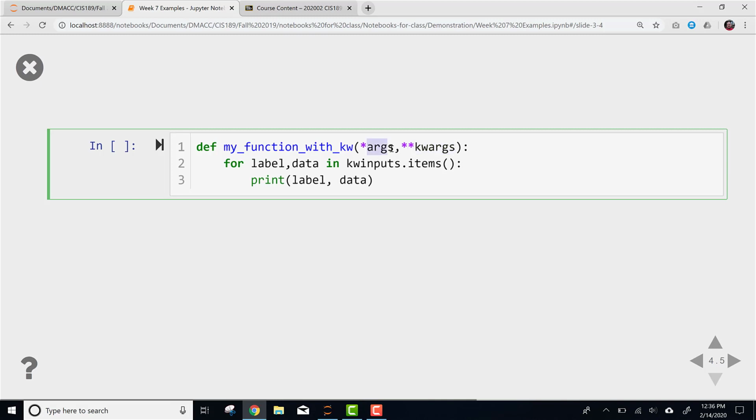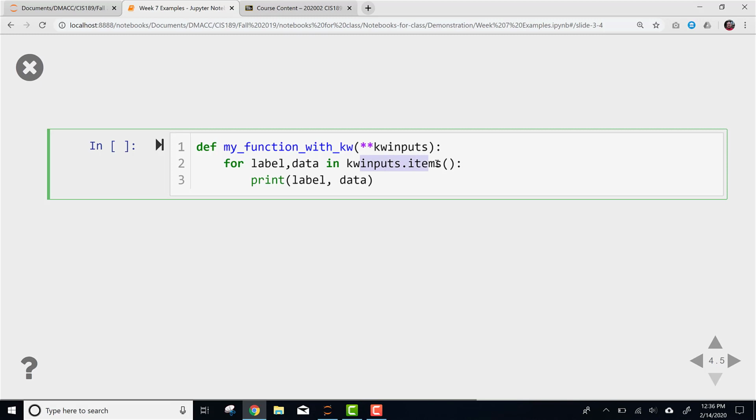It doesn't have to be this. It's just a lot of times you see that people use this. You can use anything you want. The thing that defines it is the star for parameters and the 2 stars for keyword parameters. That's all that means. So I'm going to put it back to the way I had it. Each one of these is going to be a key and a value. So I'm going to do a for loop that says for, this will be the key, this will be the value. Again, we'll see some more of this next week.